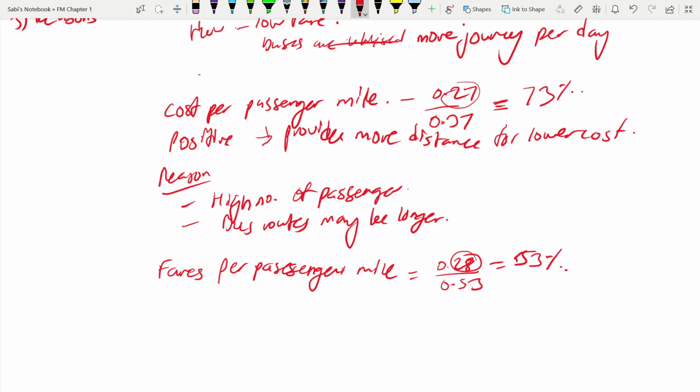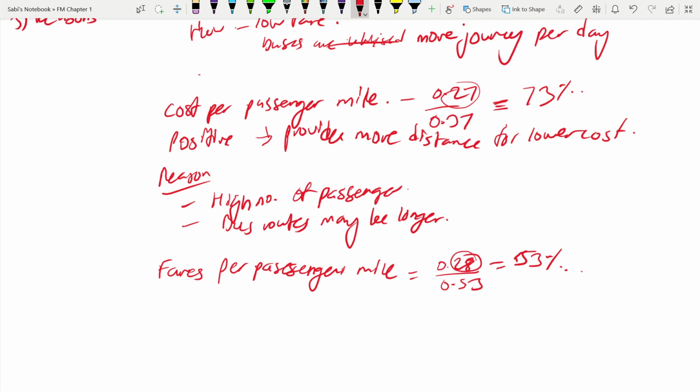When you have discussed something earlier, make mention of it in your answer, that as discussed previously, this is the reason for declining profitability, right? So don't repeat it again. This is what you have to stop doing. Avoid it. A lot of students, what they have written before, they will come and write it again. Why is this low? Because fares are low. I mean, they have charged low, so profit is low. You don't have to write it again. Just write "as mentioned before" and then go to the next point.